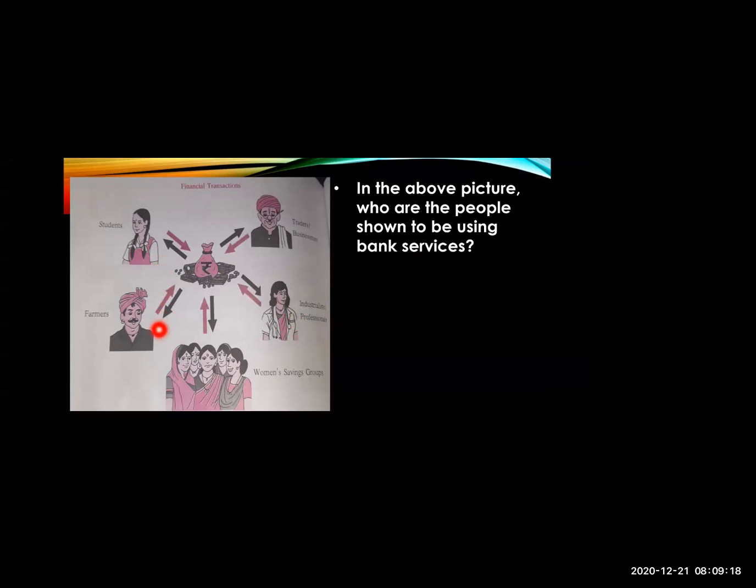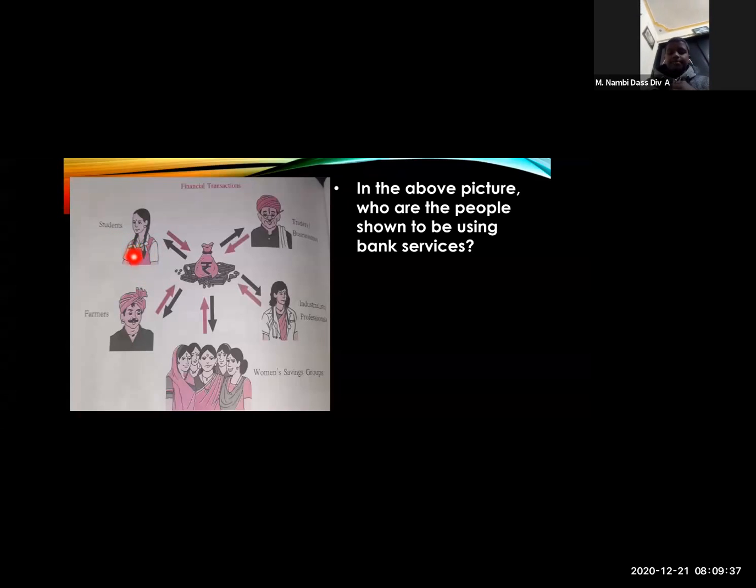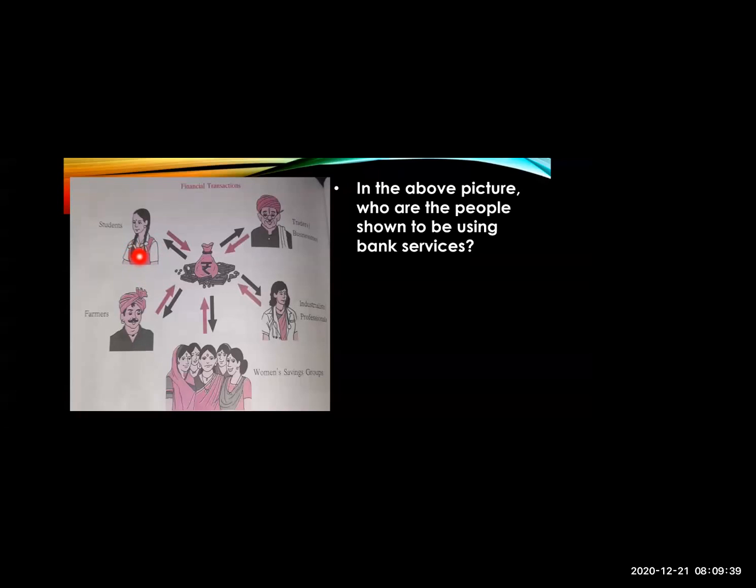Students, you also have accounts with your parents, a joint account you open in a bank, for example for a scholarship. If you get a scholarship, your account should be in a bank. It's like that, no? Yes, so students' accounts are also there in banks. Then farmers also open their accounts in banks.